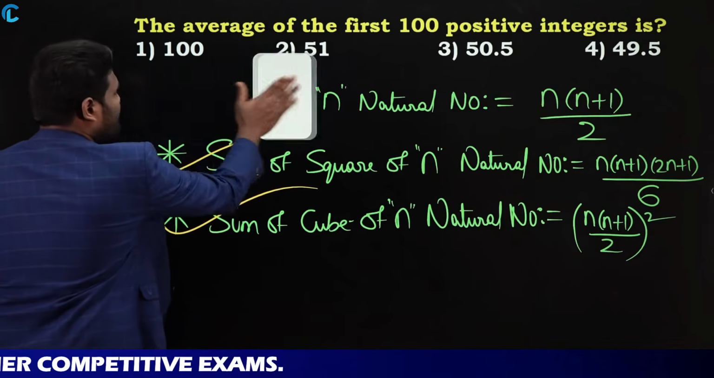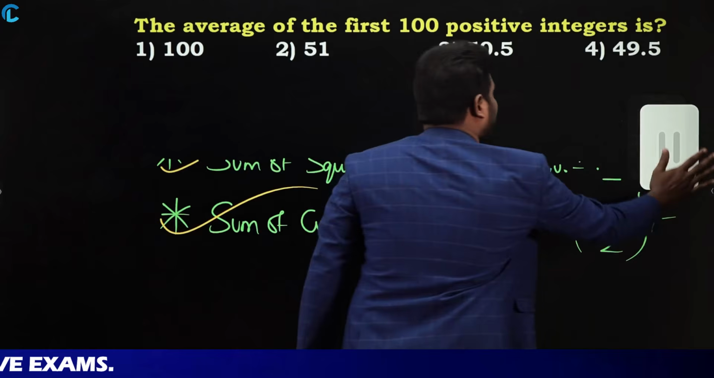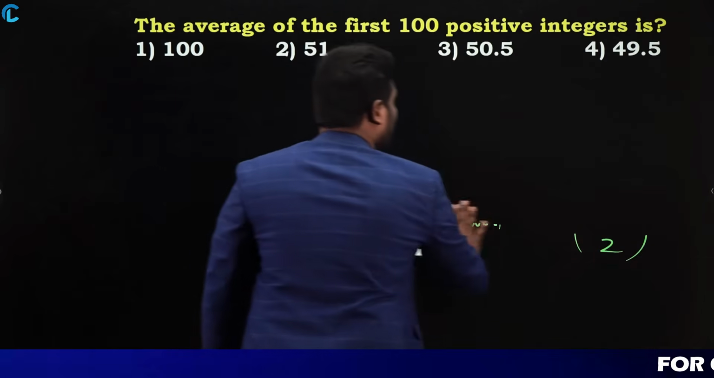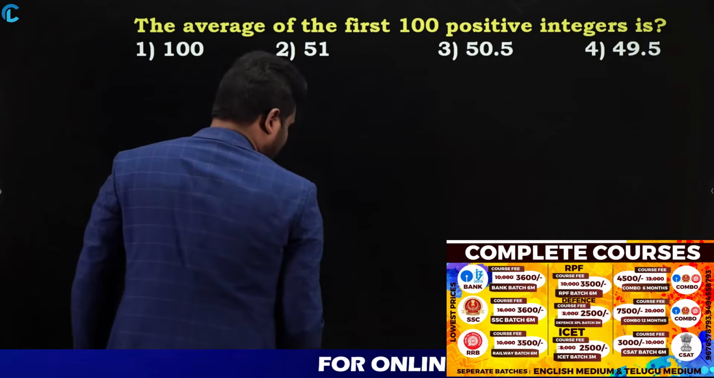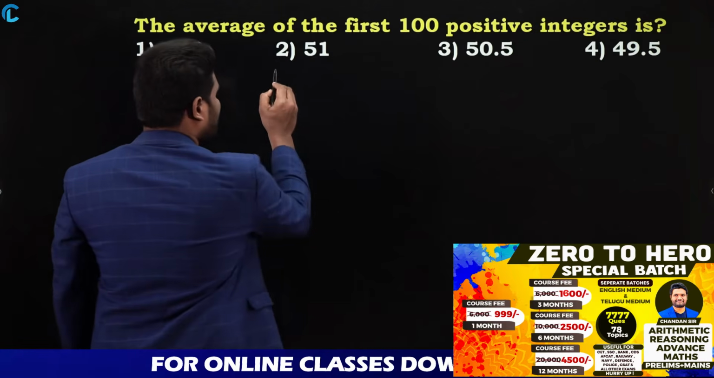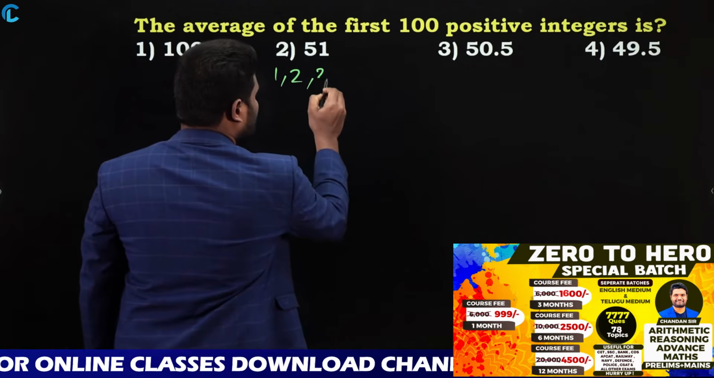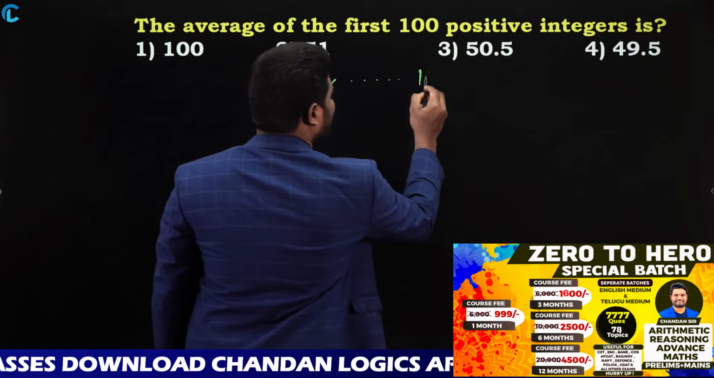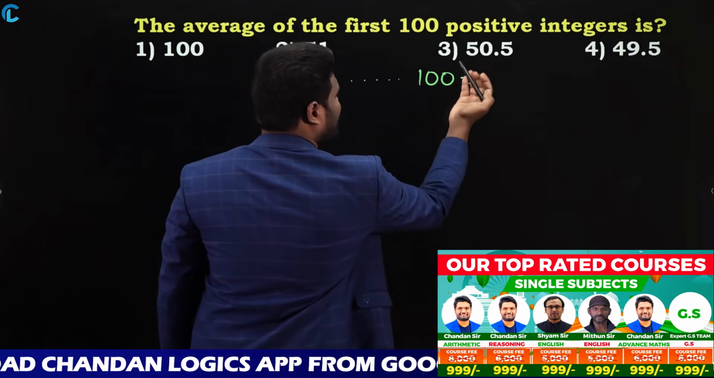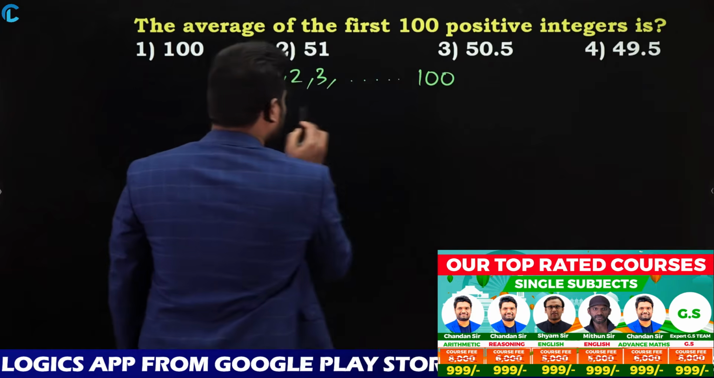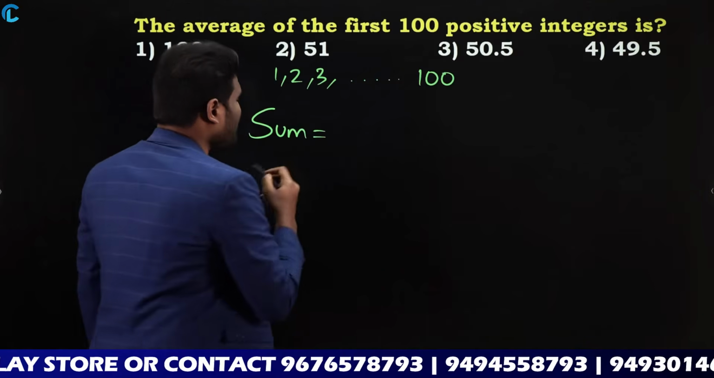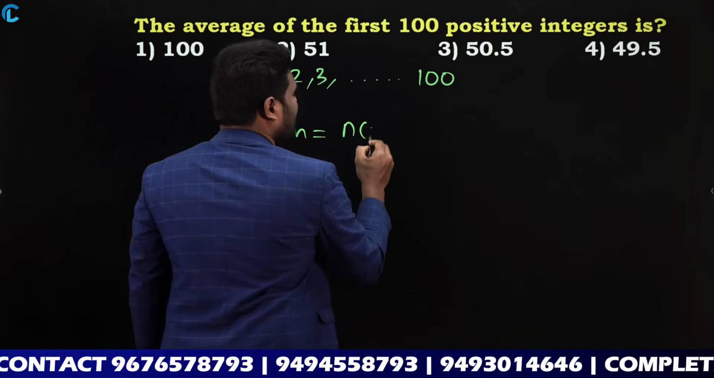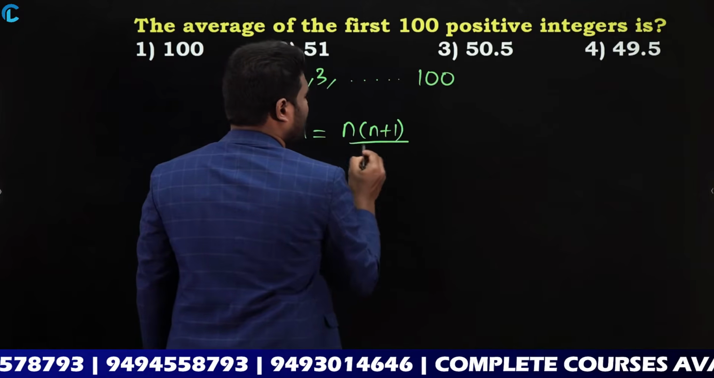Now, once you know these formulas, you can calculate sum of natural numbers till 100. Yes or no? Sum of natural numbers till 100 means 1, 2, 3, and so on till 100. Now, if I need to calculate the sum of these numbers, I have just told you the formula. What is that? Sum of n natural numbers formula is n into (n plus 1) by 2.